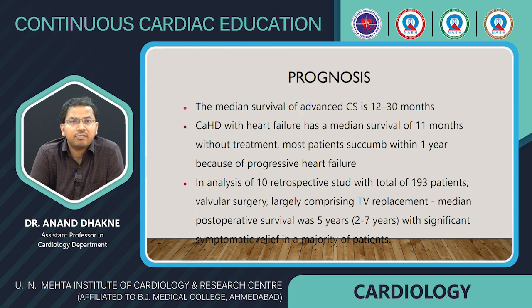Prognosis. The median survival in advanced carcinoid syndrome is nearly 12 to 30 months. Carcinoid heart disease with heart failure has a median survival of 11 months without treatment, and most patients succumb within 1 year because of progressive heart failure. In an analysis of 10 retrospective studies with a total of 193 patients with valvular surgery, largely comprising tricuspid replacement, median post-operative survival was 5 years, with significant symptomatic relief in the majority of patients.